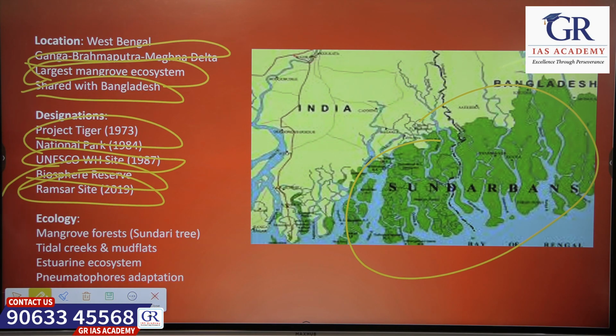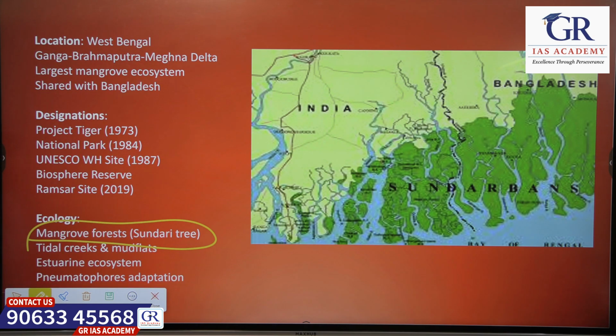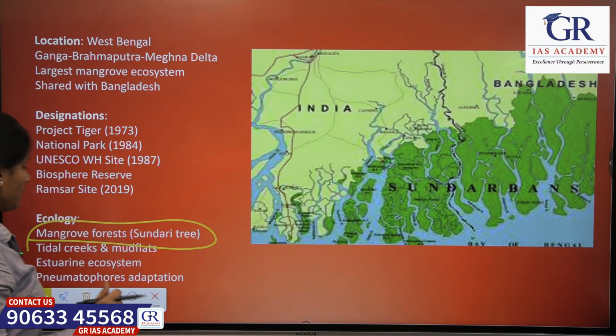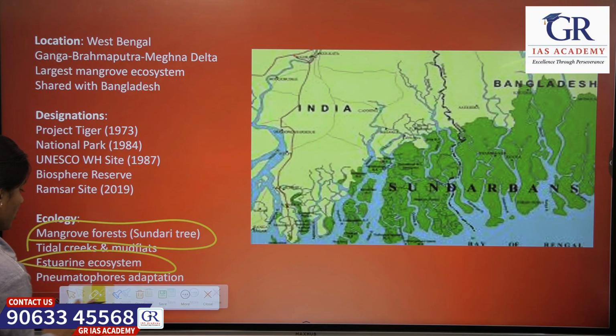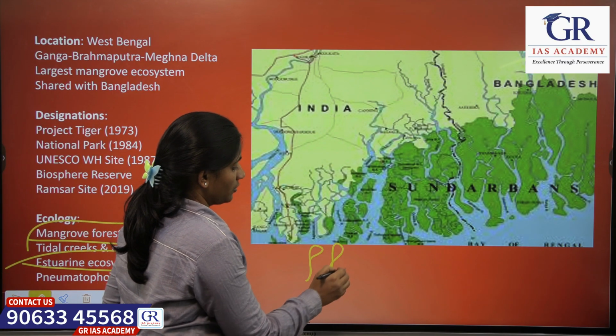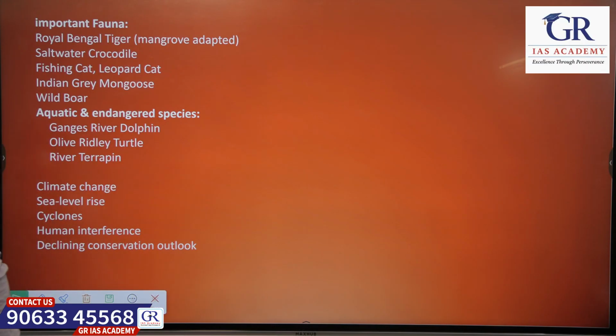And what about the ecology? The Sundari tree is part of this mangrove forest. The Sundari tree is the main species that exists in Sundarbans. That's how the name Sundarbans came. The Sundari tree is the reason why it is called Sundarbans. And the ecosystem has pneumatophores. What are pneumatophores? They can breathe through the roots, right? So that is there. And what about the fauna present in the Sundarbans?